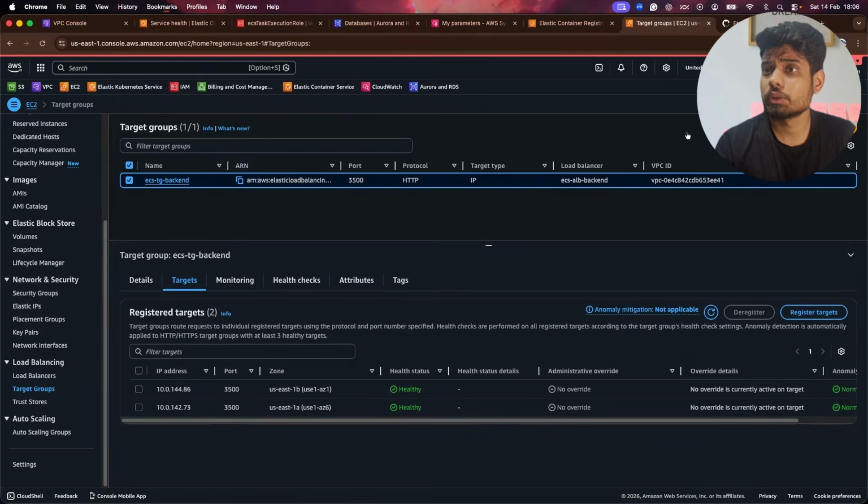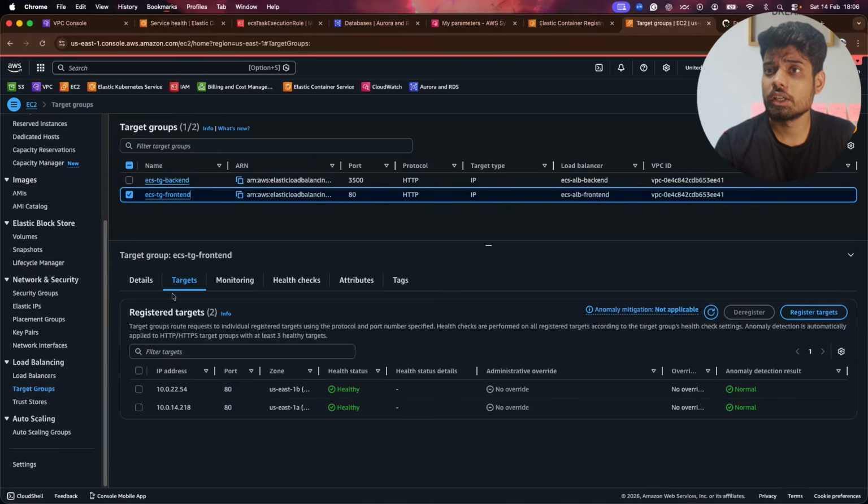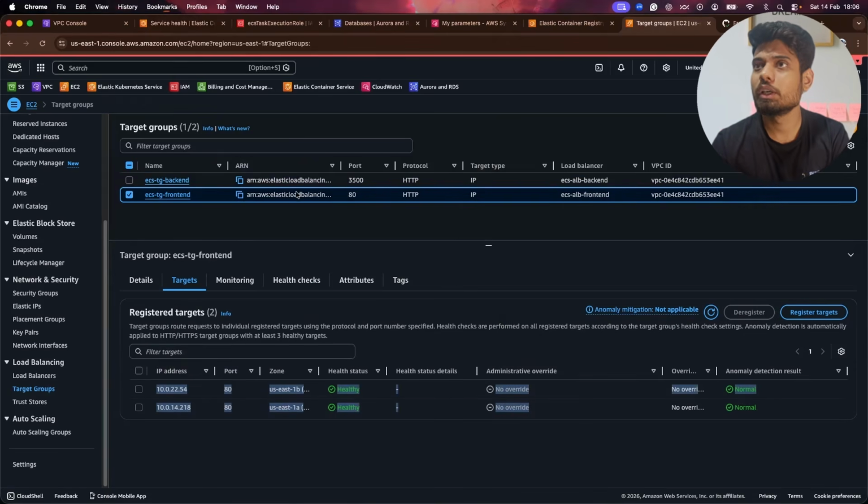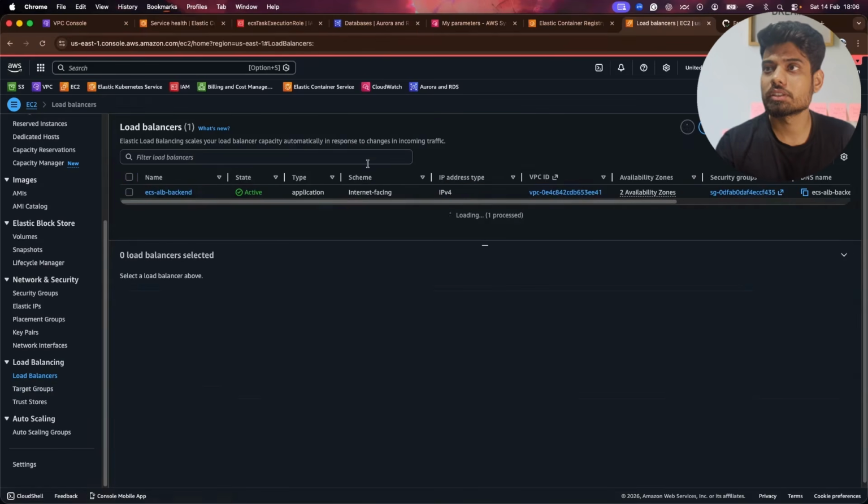So we need to have one more target, which is front end. And here we can see this is also successful. That's amazing. So our application has been deployed, and let's try to access the application.